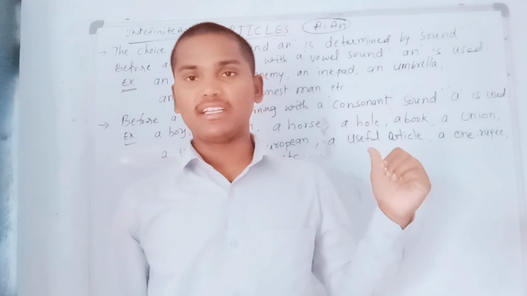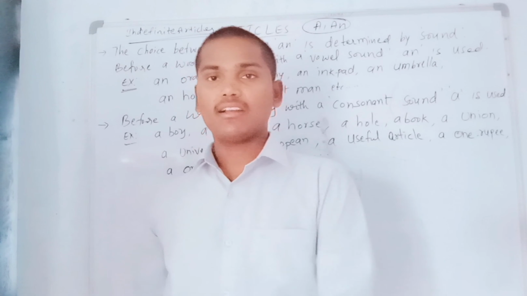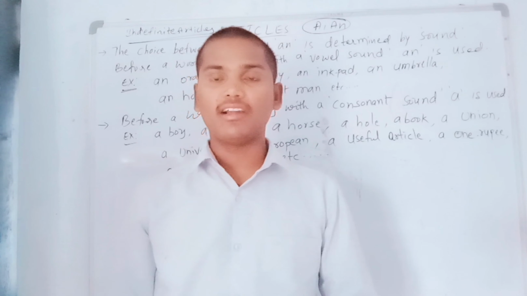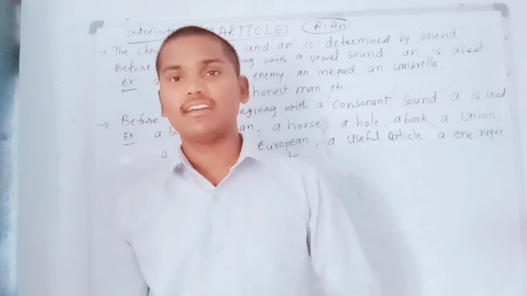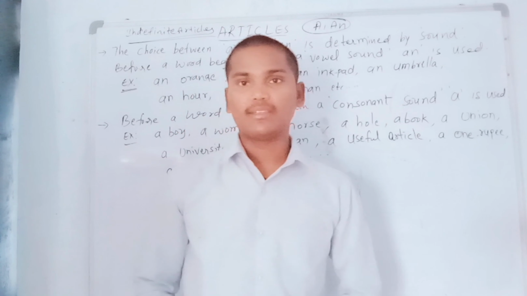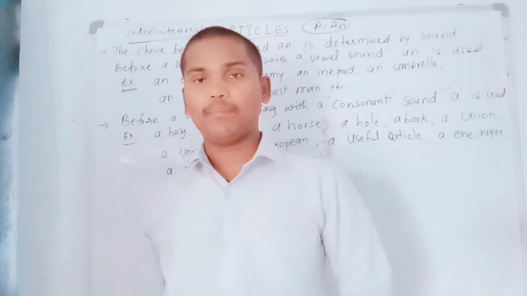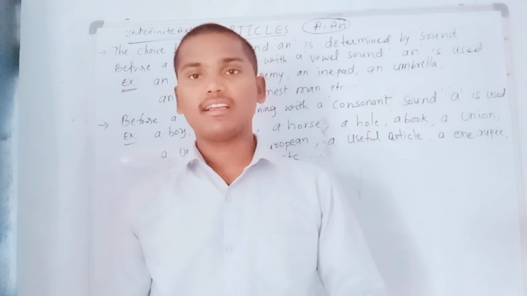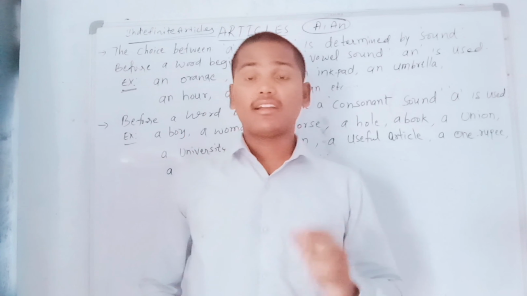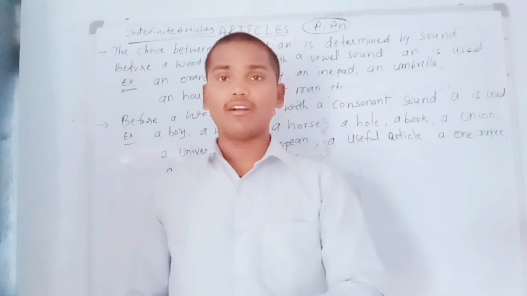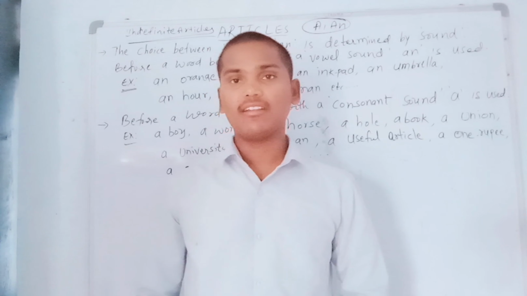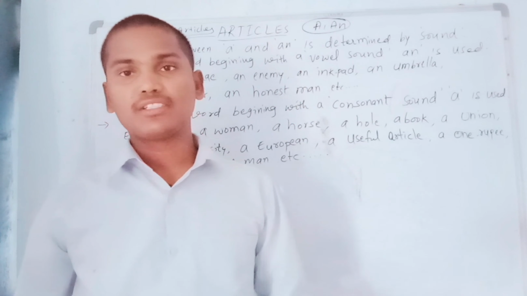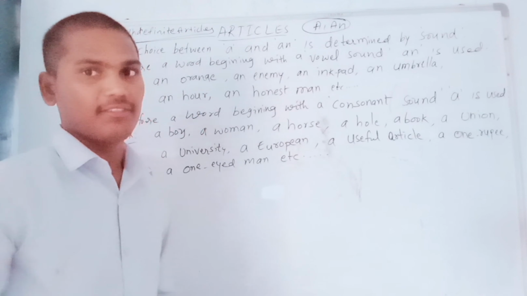But in this situation, we should not think about English consonants and English vowel sounds. We should consider only Telugu vowel sound and Telugu consonant sound. For example, in Telugu, from A to Aha, whatever letters we get in between these two, we call all of them vowels in the Telugu alphabet. And from Ka to Bandila, all the letters in between these two we call consonants. So we should consider the Telugu alphabet vowel sound and consonant sound. That is very important here.